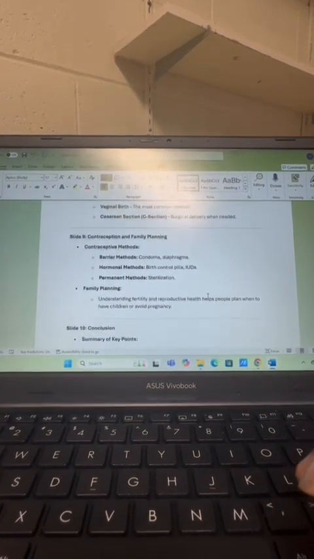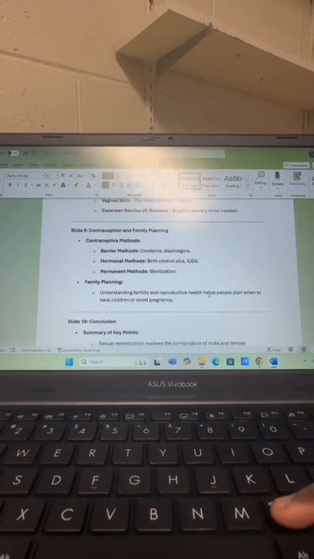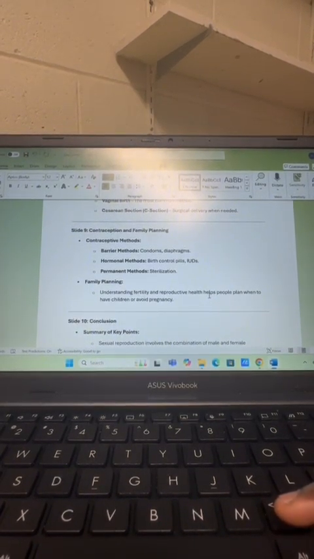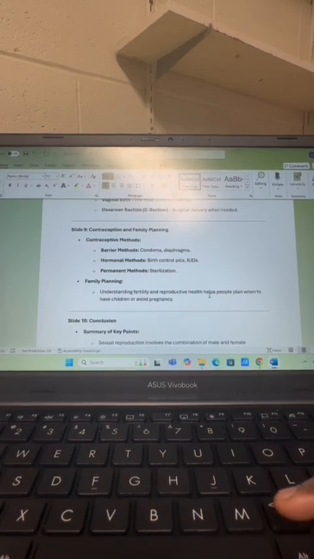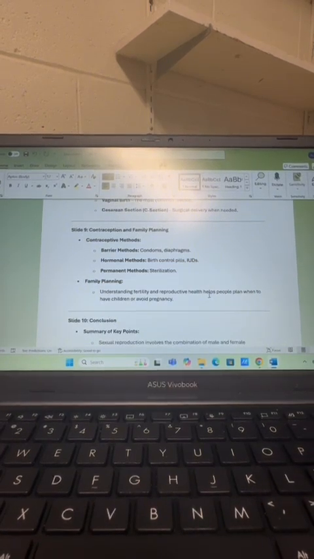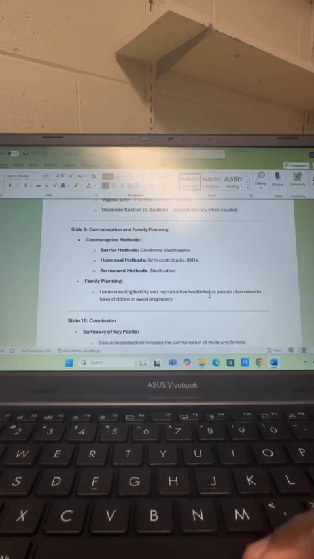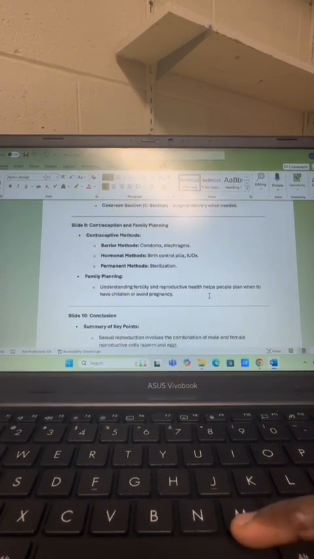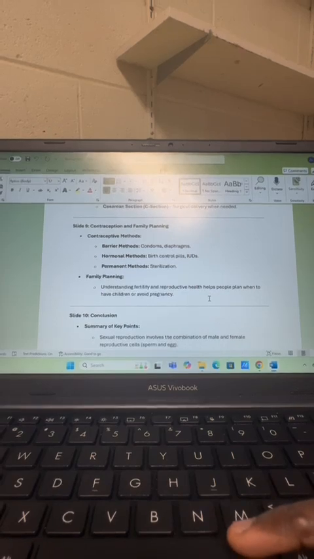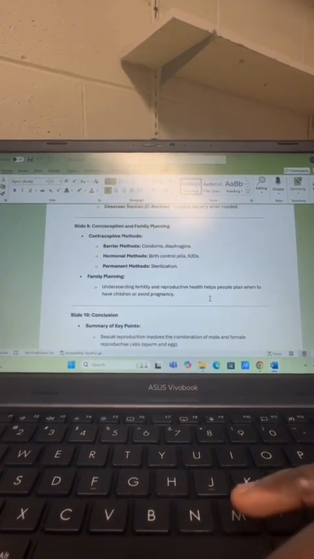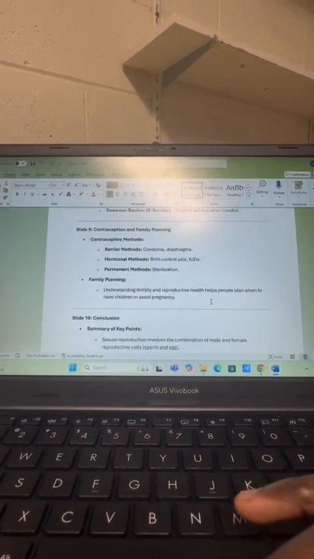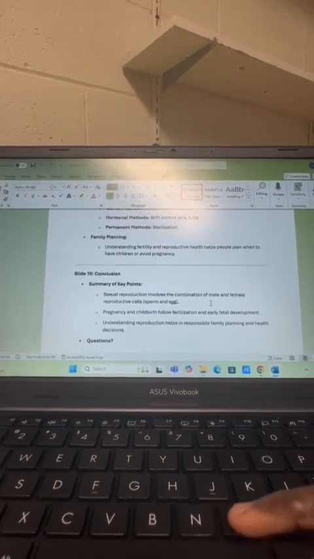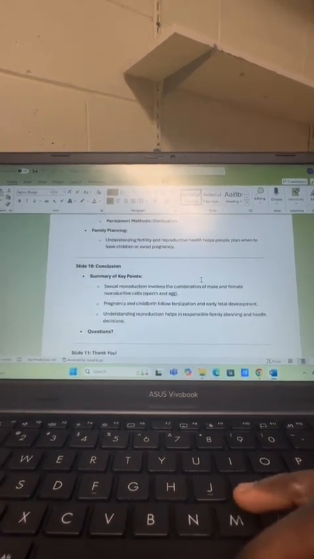On slide 9, we have contraception and family planning. Among the contraceptive methods, we have barrier methods, hormonal methods, and permanent methods. For barrier methods, you use things like condoms and diaphragms. Hormonal methods include birth control pills, and permanent methods include sterilization. On family planning: understanding fertility.